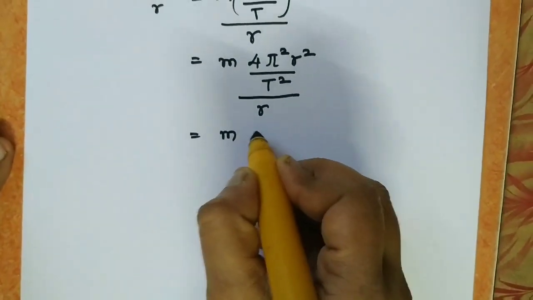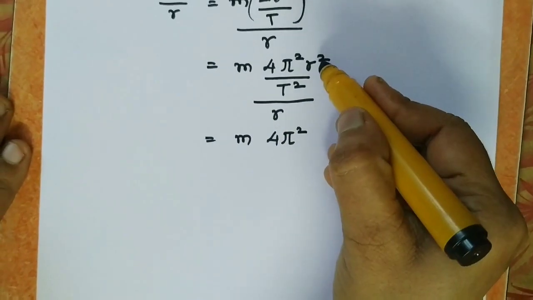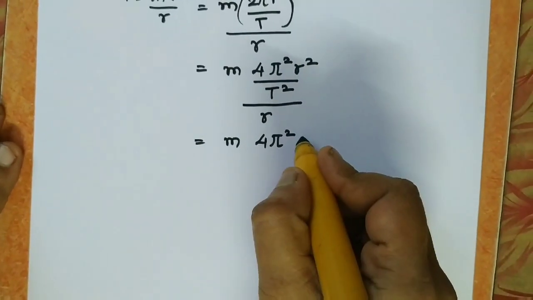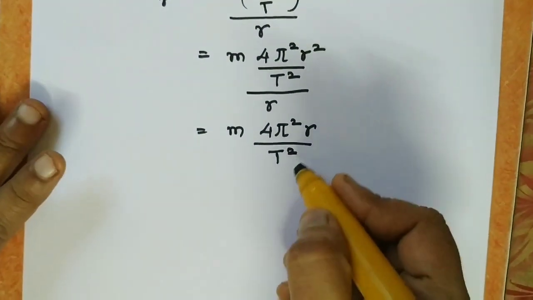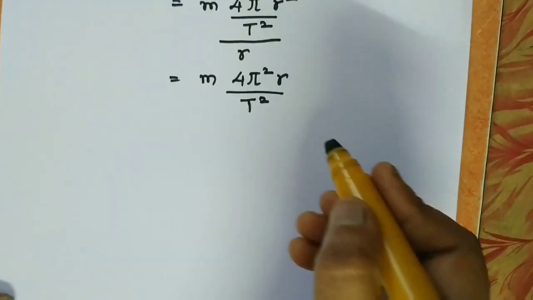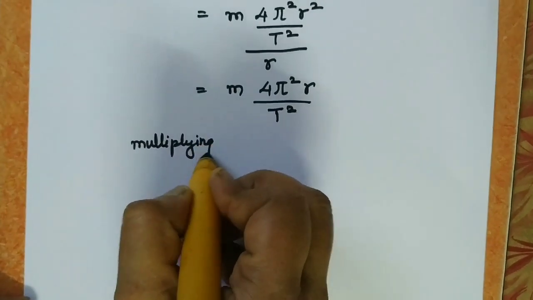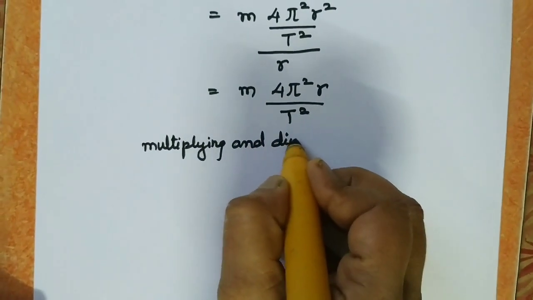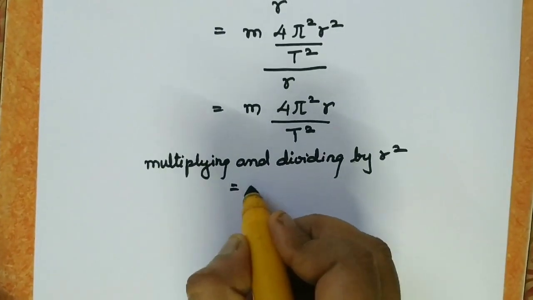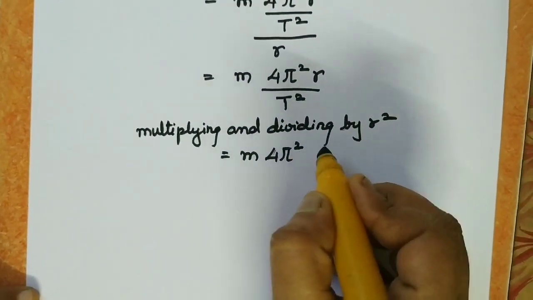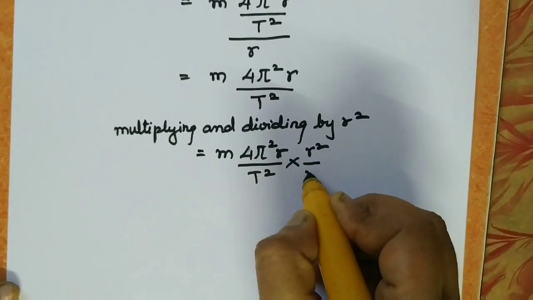So we get m 4 pi square r, and here the numerator r gets cancelled, so we get r upon t square. Multiplying and dividing this equation by r square, we get m 4 pi square r upon t square multiplied by r square upon r square.